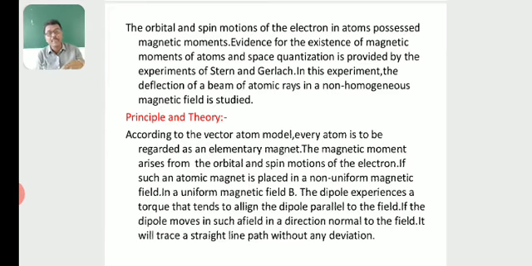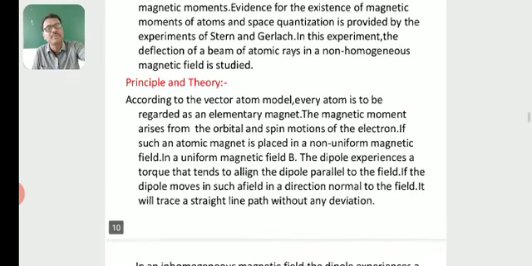If this atomic magnet is placed in a uniform or non-uniform magnetic field, in both cases it experiences a force. In a uniform magnetic field, there is no splitting and no deviation of the atomic magnet. But in a non-uniform magnetic field, it splits up into two parts. This is what we studied in the Stern-Gerlach experiment.